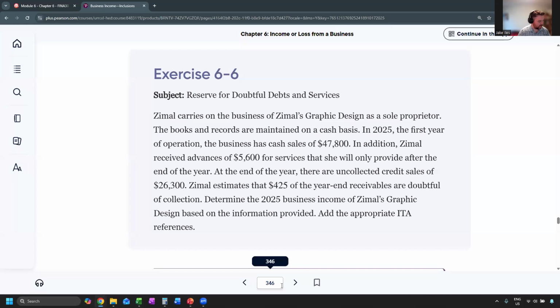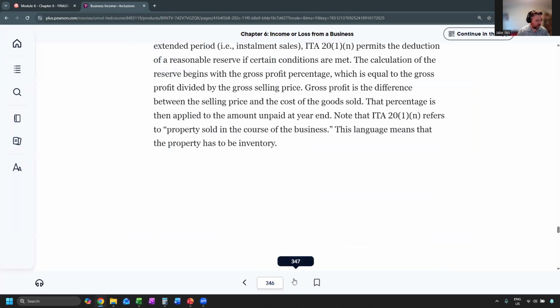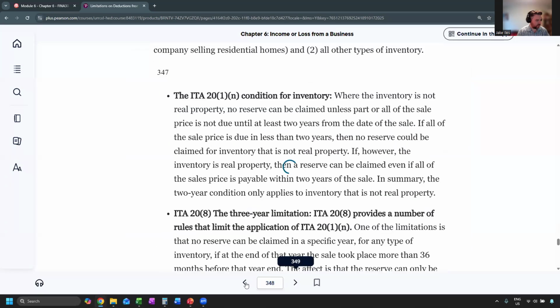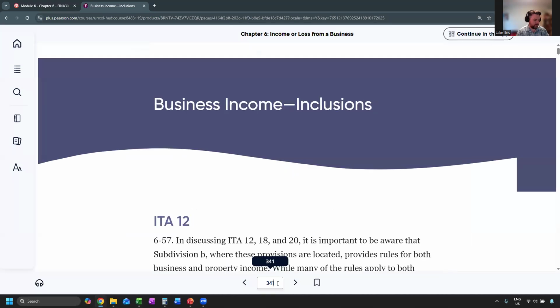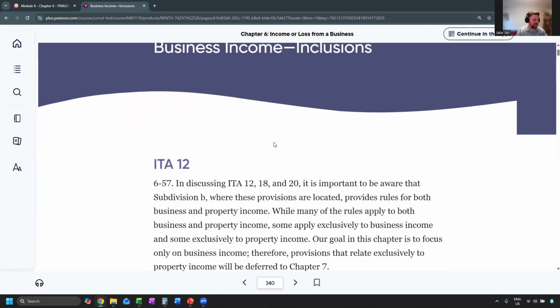So the exercise for that, how this book handles pages is sometimes frustrating. So let's see if I can get back to page 347.